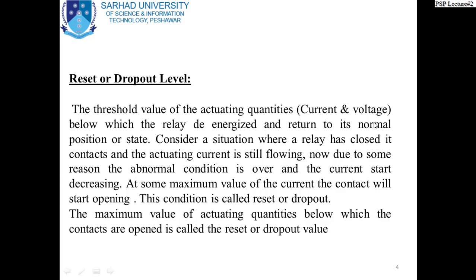The threshold value of the actuating quantity, current or voltage, below which the relay is de-energized and returned to its normal position or state. Consider a situation where the relay has closed its contact while the actuating current is still flowing. Now, due to some reason, the abnormal condition is over and the current starts decreasing. At some maximum value of the current, the contact will start opening. This condition is called reset or dropout. The maximum value of actuating quantity below which the contacts are open is called the reset or dropout value.